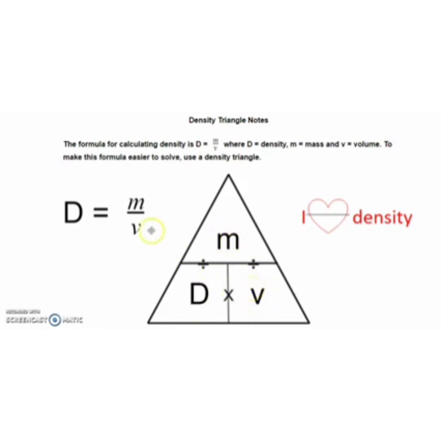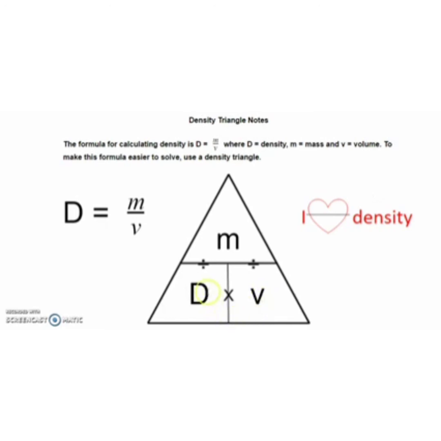It looks a little bit like the formula: mass over volume, mass divided by volume. If you can put those in the right place in your triangle, that will help you solve problems with it. So how do we solve a problem with the density triangle?